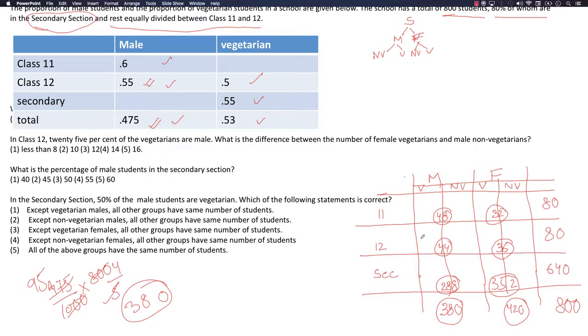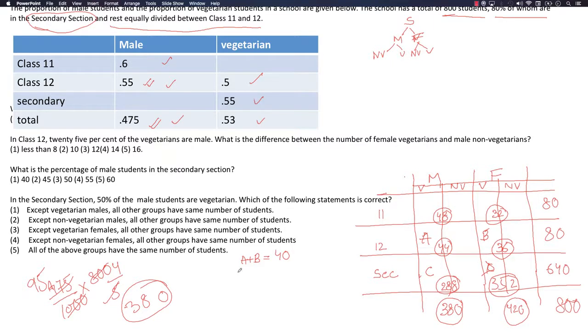First, vegetarians. Vegetarians here and here. So in class 12, the proportion of vegetarians is 0.5, or 50%. Let's name these as A and B. We'll be using it, so make this C and this D. A plus B is how much? 50% of 80, that is 40.